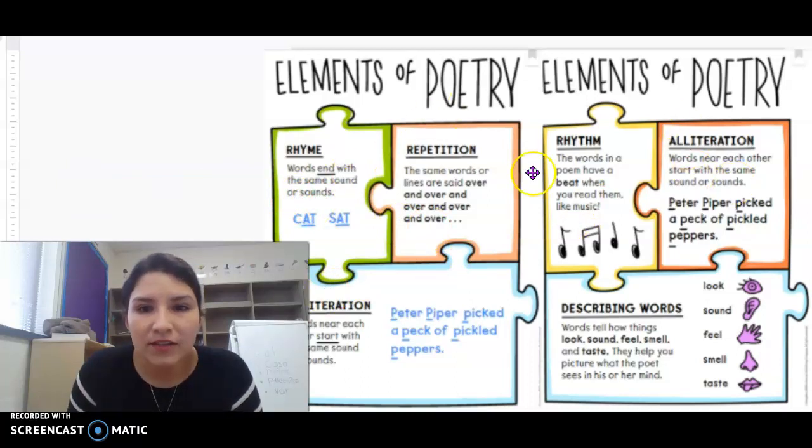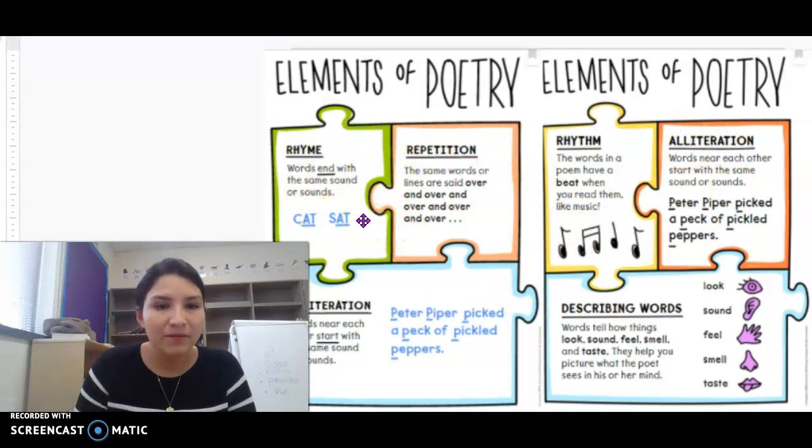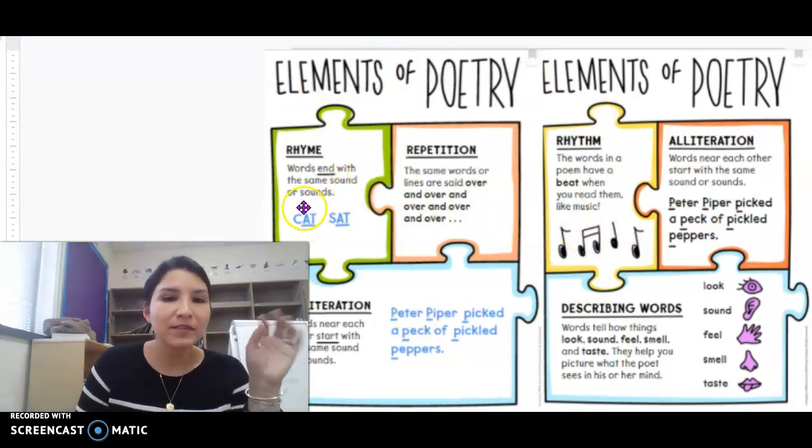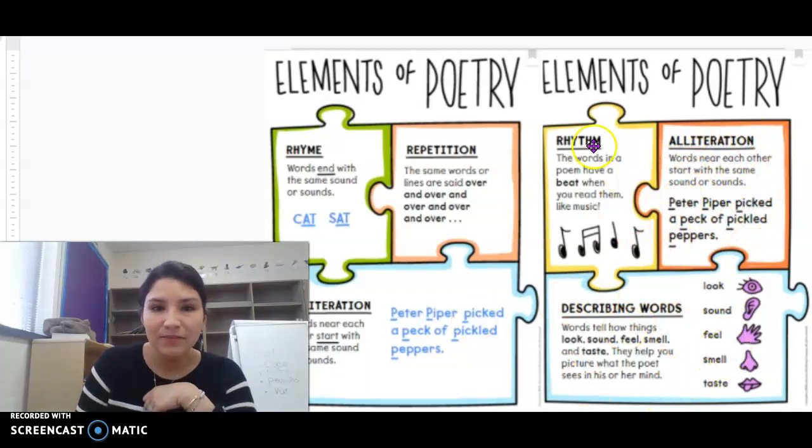Okay, so let's go ahead and start with this little poster. Rhyme. Say that word with me. Rhyme. So in poems, sometimes you'll have poems that have rhyming words, or it'll keep repeating, or alliteration. We'll talk a little bit more about alliteration today. Sometimes they'll have describing words like your senses, or rhythm.